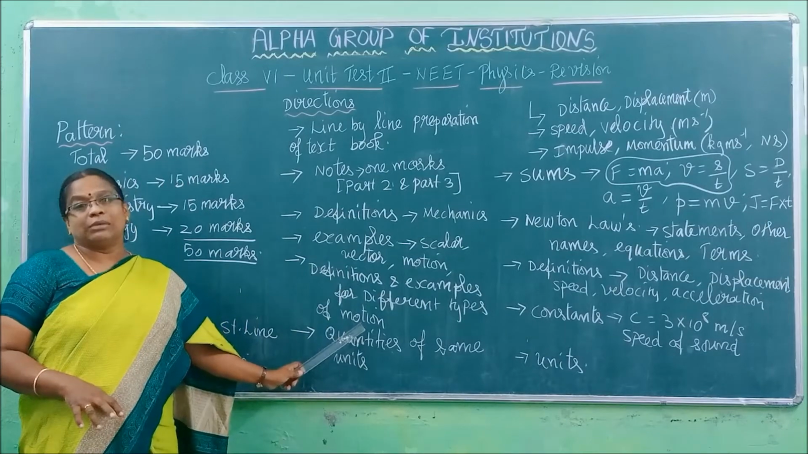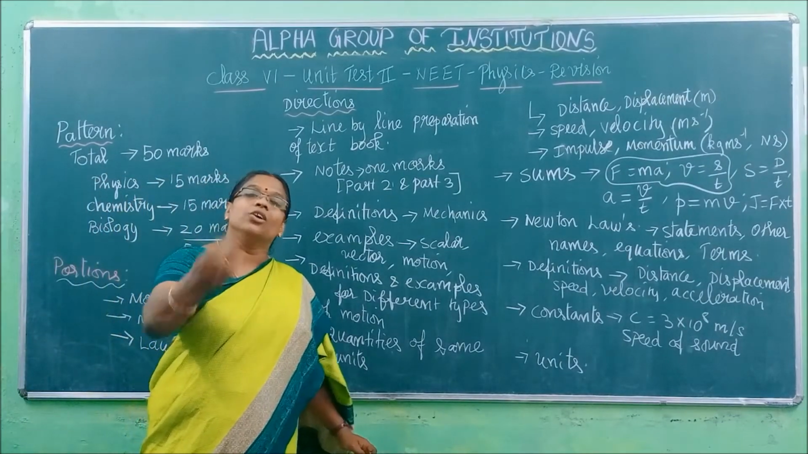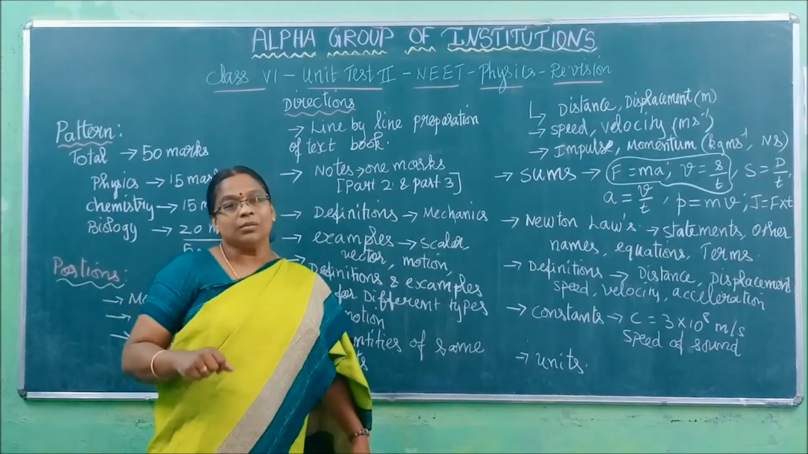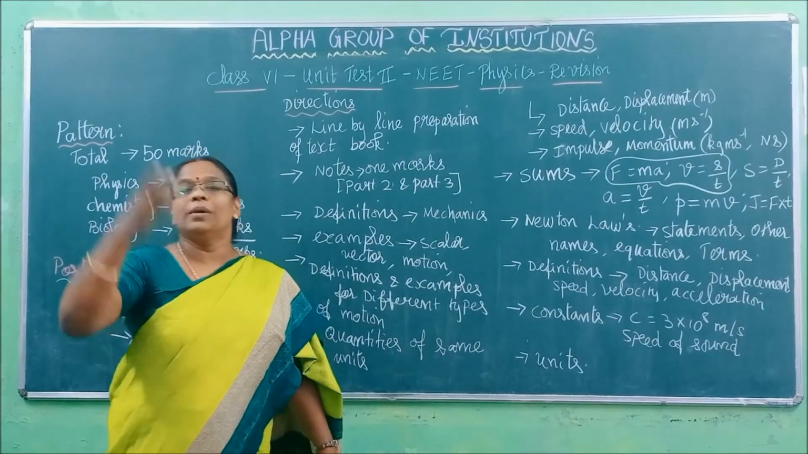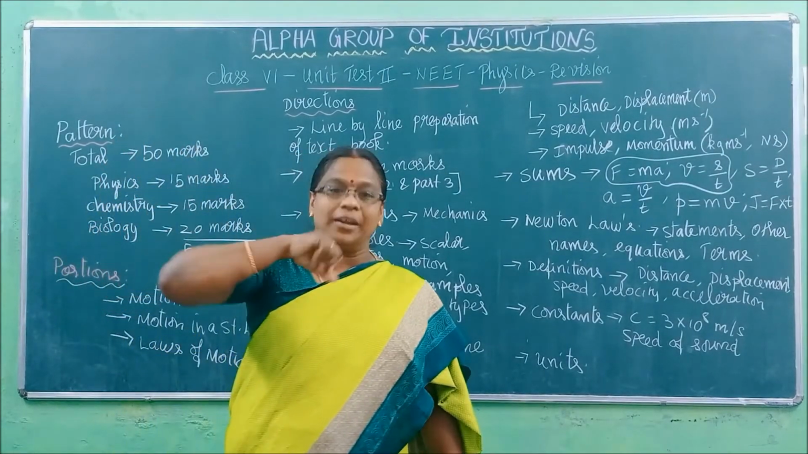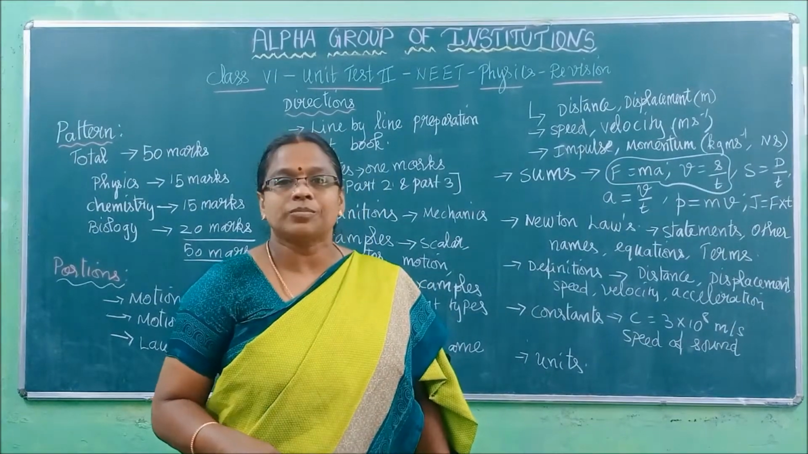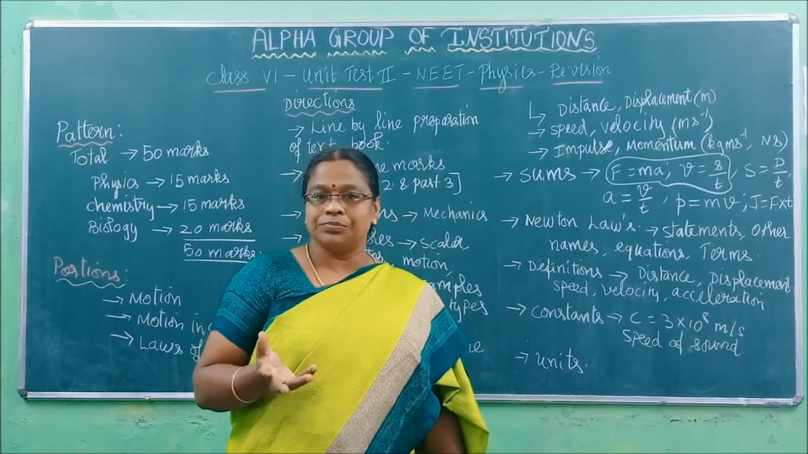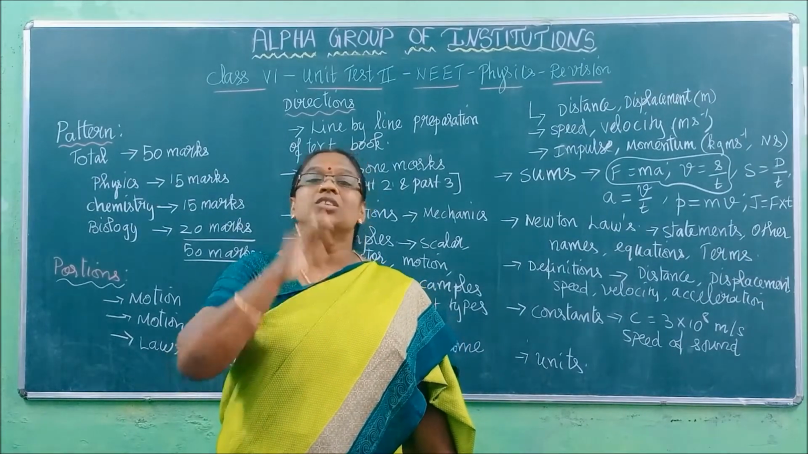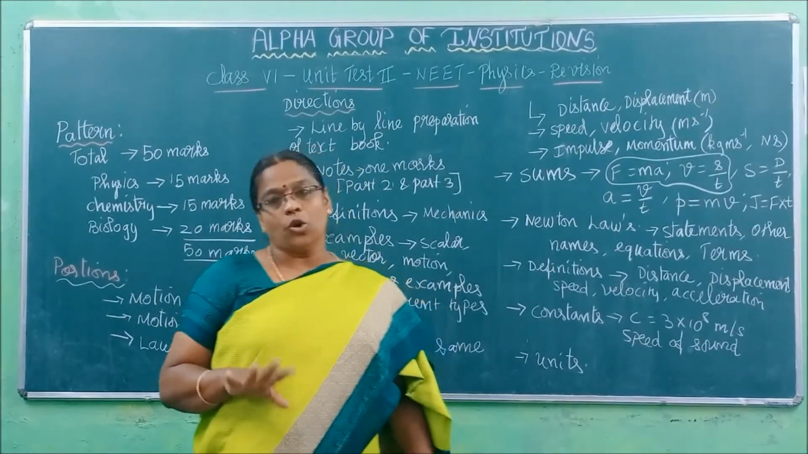What are the different types? What is random motion? What is circular motion? What is oscillatory motion? And what is the example given there? For example, the motion of a fan is an example that will come for both periodic and circular. So like this, these examples you need to know.